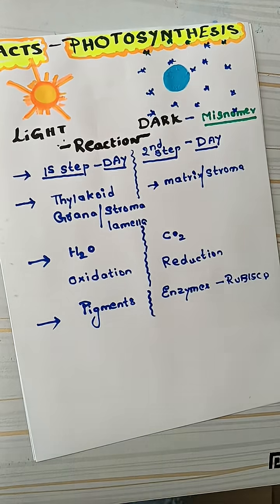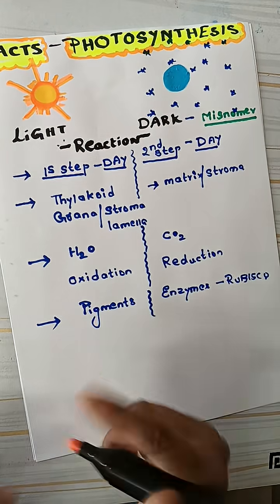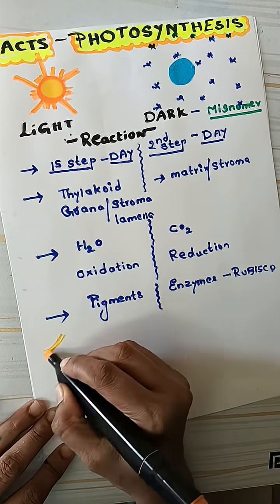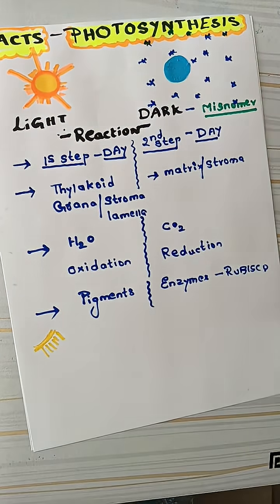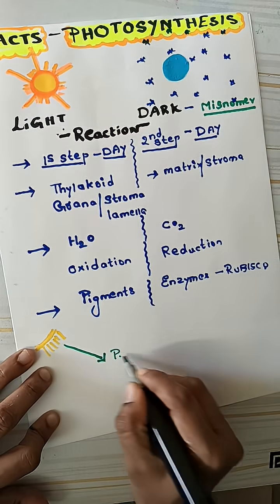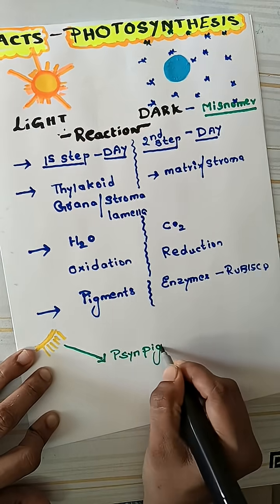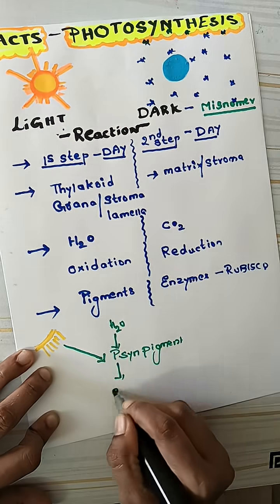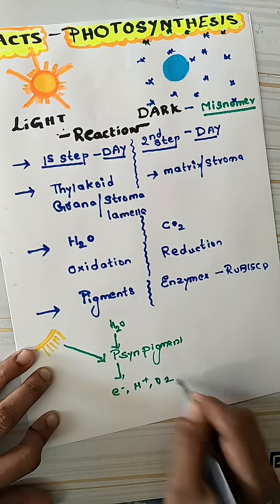Yes, so now in a very shortcut I'm just going to tell you here, the light is going to be trapped by the photosynthetic pigments. So in a shortcut, the photosynthetic pigments are going to trap the light energy, and then water is undergoing oxidation, which releases electrons, protons, and oxygen.